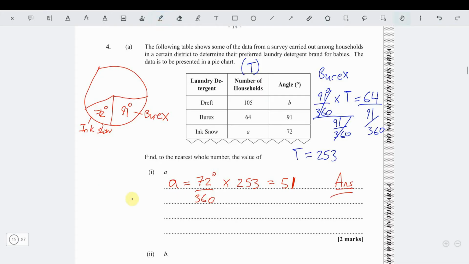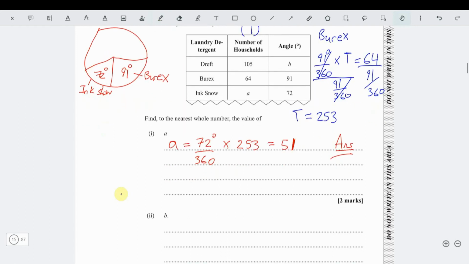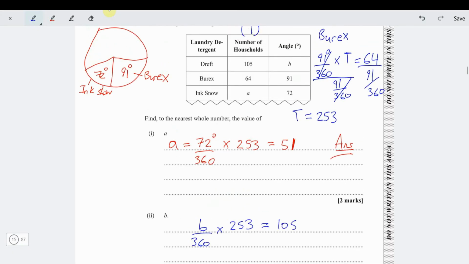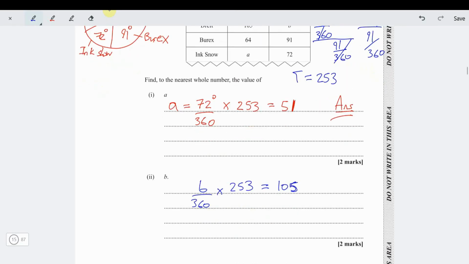Now we need to work out the value of B. What do we know? For Dreft, the angle B would be B out of 360 times the total households 253. That's going to be equal to 105, because it's 105 households for Dreft. So we can write this as 253B over 360 equals 105.